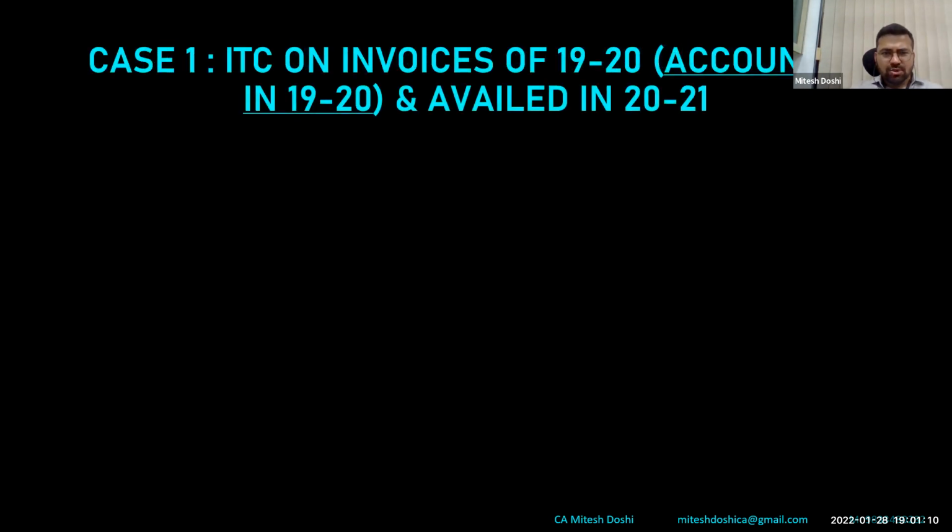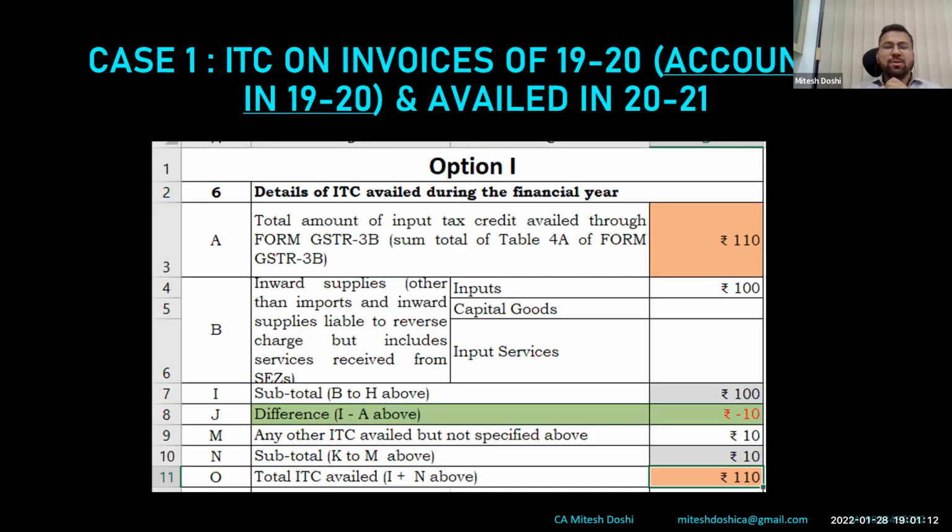So I'm taking you to an example, case 1. ITC on invoices of 19-20, that is, invoice dated 19-20, accounted in 19-20 and availed in 20-21's 3B ideally. So what would be auto-populated in 20-21's Table 6A of GSTR-9? 110 rupees. So 100 is the ITC as per books of financial year 20-21. 10 rupees pertains to 19-20's ITC that has been availed in 20-21. So the auto-populated figure will be 110.